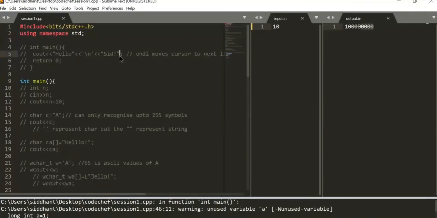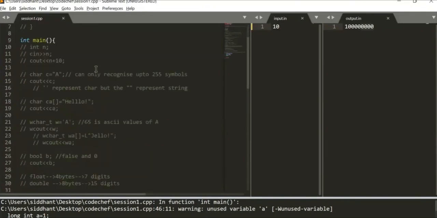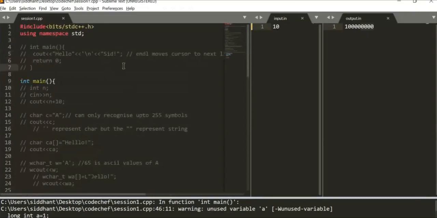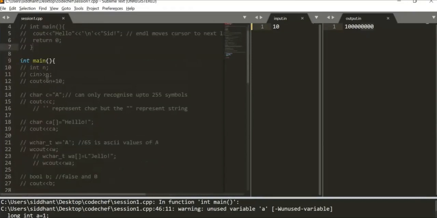We don't have such problems in CP where the output is not coming out and we have to flush it. So it's always preferred to use \n, and you can add it over here with the hello itself. It still works the same, and it's also a bit lighter since it only moves the cursor to the next line. Next, we saw the